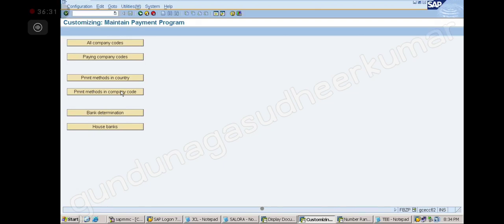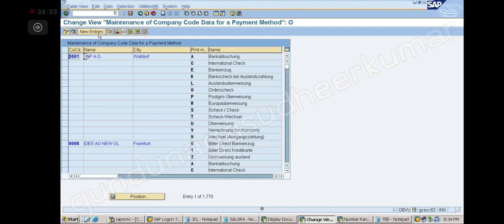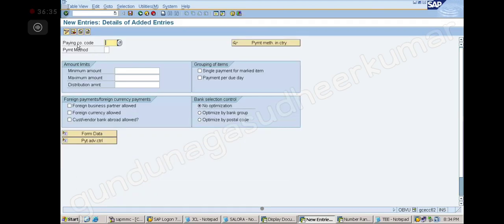Yes. So here, when I click this, it will immediately ask for new entries. It will ask for the company code. Correct? So that itself is a clue. It will tell you it will apply for only that company. Is it clear? Yes, sir. Okay. So now give the paying company MCF, sir. Okay. Now payment method A.